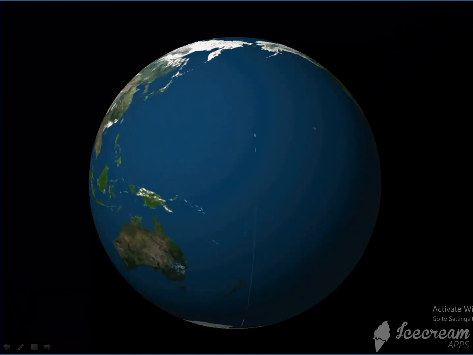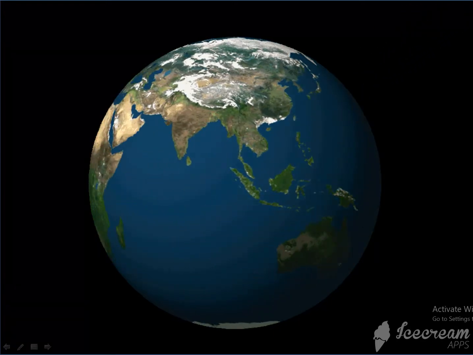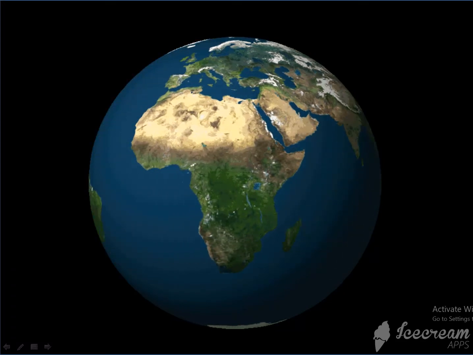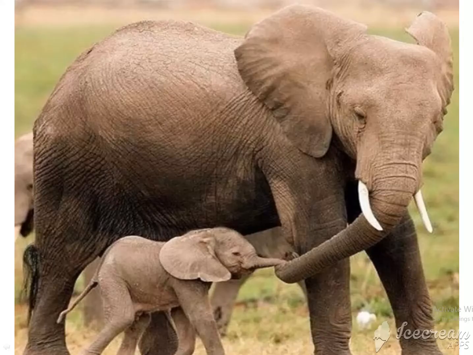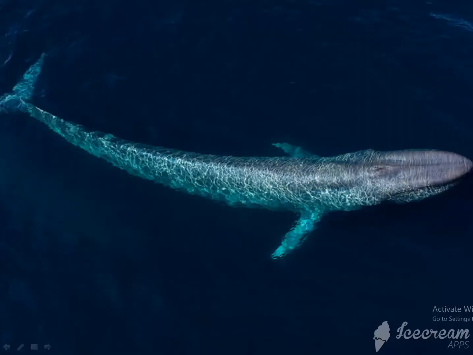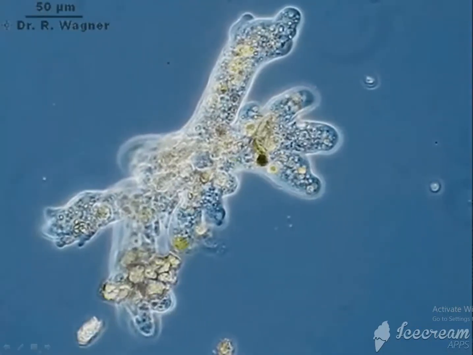The world has a variety of plants and animals in it. So many flowering plants, non-flowering plants, and from the microorganisms to the macroorganisms, that is, the largest animals, from the largest whale to the smallest amoeba.